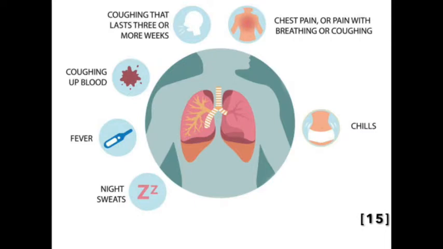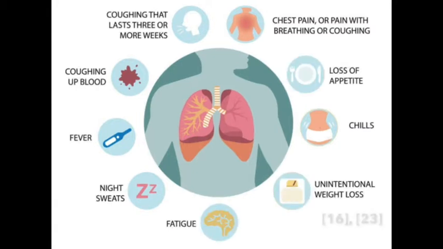Chest pain or pain with breathing and coughing is caused by the thickening and scarring from the tissue death associated with the tissue necrosis occurring with the action of immune cells on the tuberculosis bacteria, which can also lead to reduced blood perfusion. This can cause irritation in the chest cavity as well as decrease the efficiency of oxygen exchange between the blood and lungs, resulting in ischemia and related pain.